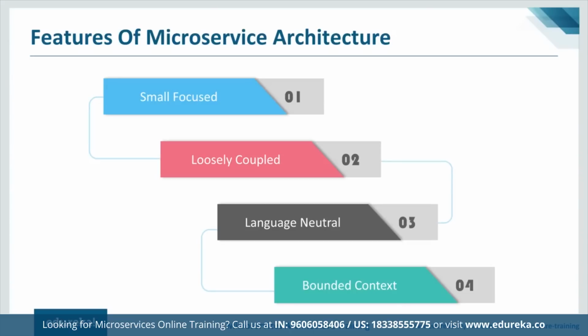Now let's talk about language neutral. To be a good microservice, it must be language neutral. What I mean by that, for example, is that in an application, a few services can be written in Python for fast deployment, whereas a few might be written in Java because of its speed and extensive libraries, right? So it depends on the microservice what kind of programming language we are using, and it doesn't really affect the other services, right? Now, bounded context. It means that each microservice doesn't need to understand the implementation of another microservice. So these are a few features of microservice architecture.